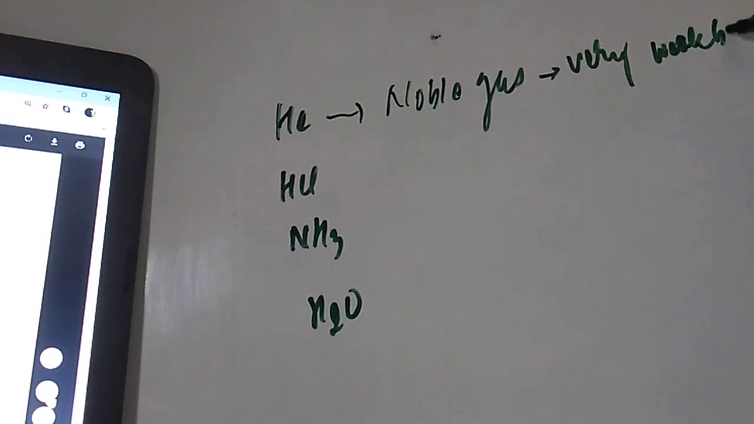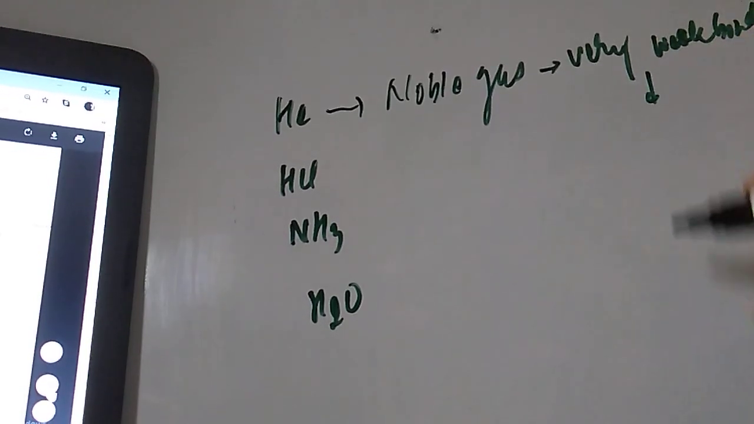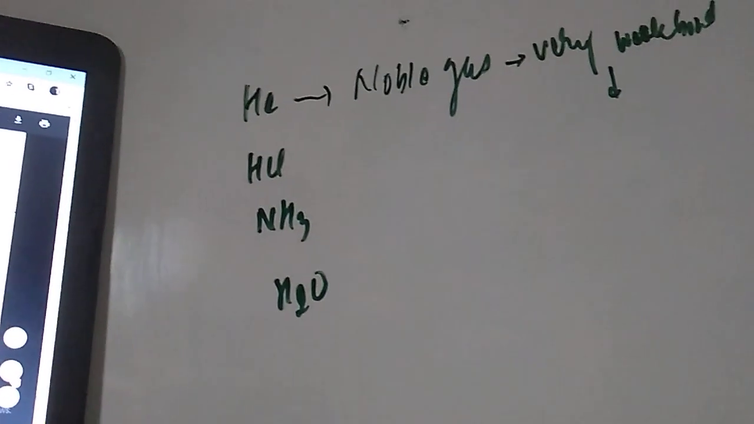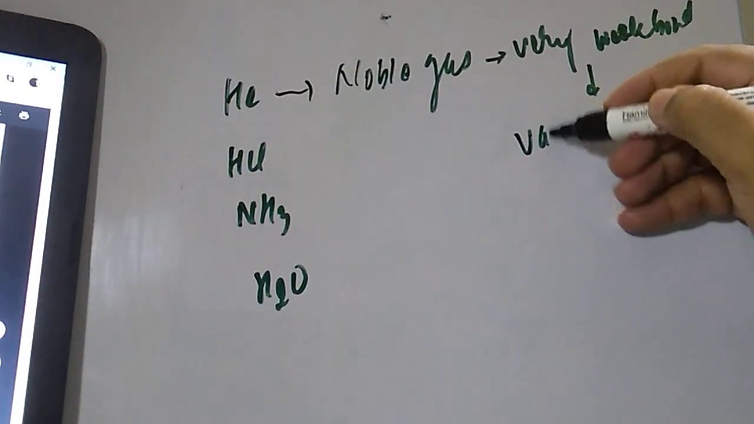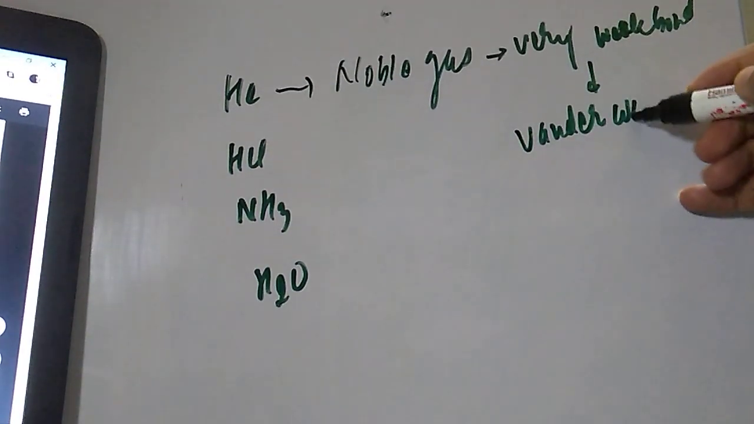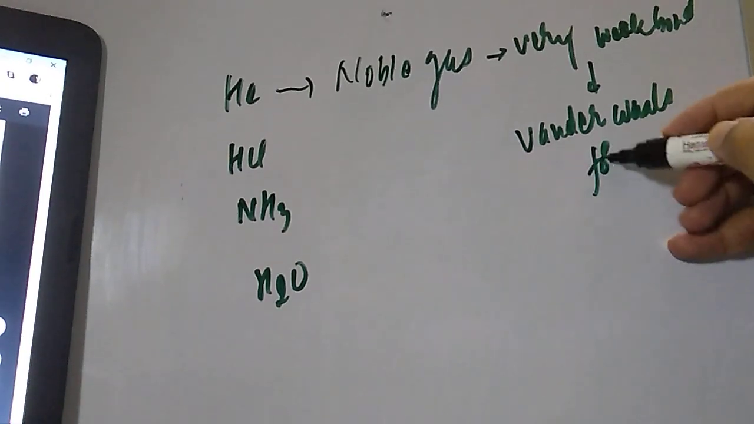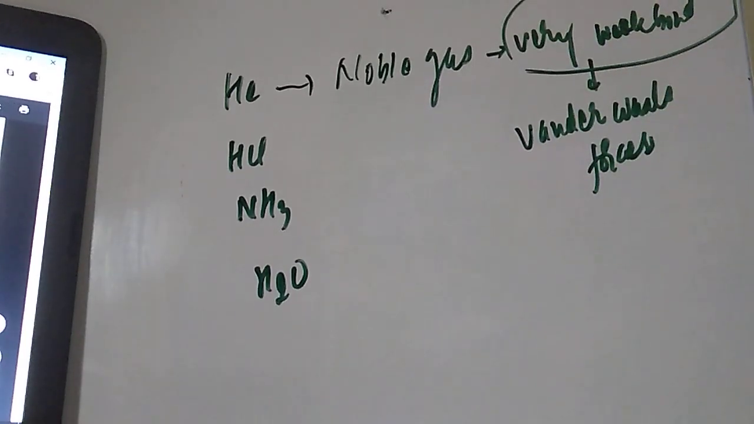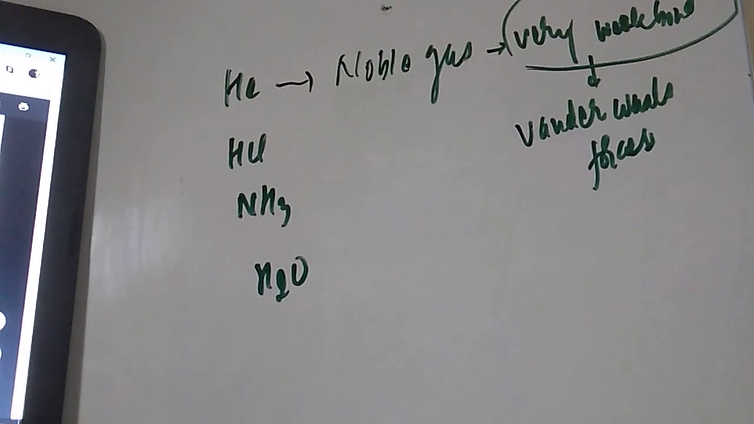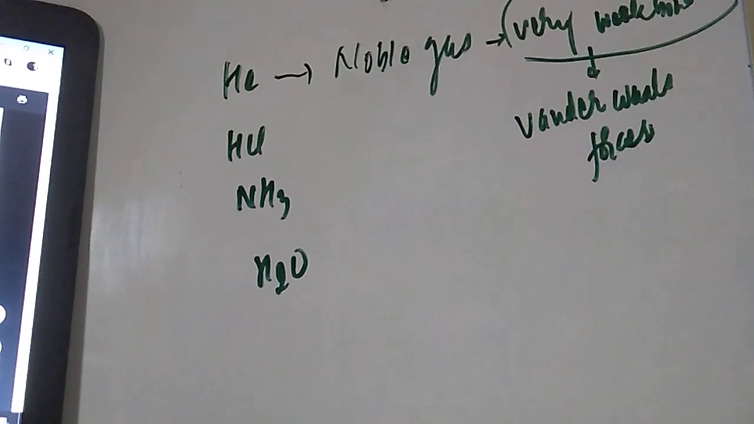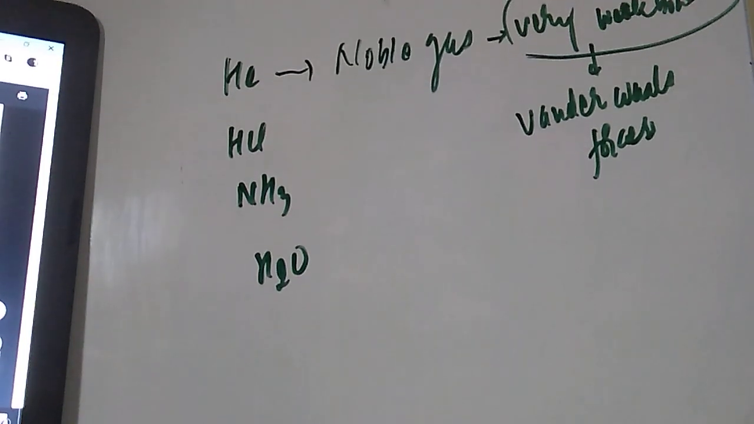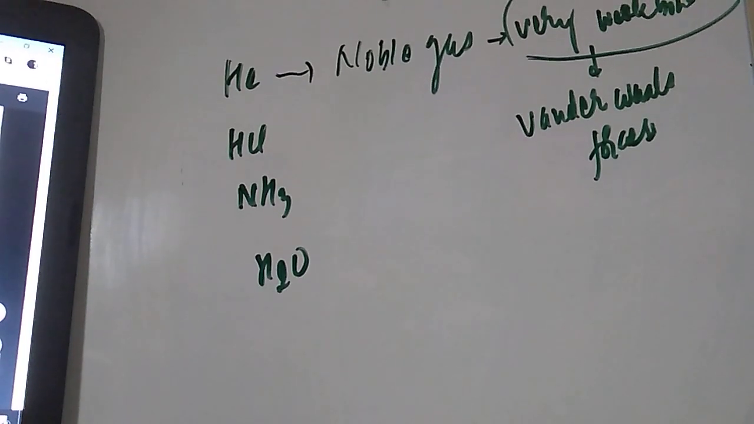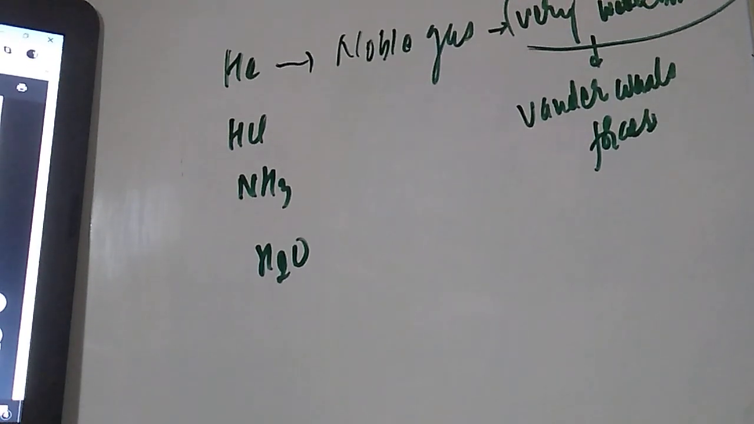And what is the name of a very weak bond? If you are going to understand a very weak bond, this is known as what, student? That is van der Waals forces. So here we have van der Waals forces, and this is a very weak bond. So our correct option will be option A. The others are not. HCl, no. NH3, no. H2O, no. So which of the following exists with the weakest intermolecular forces? The correct option will be helium, because it is a noble gas.